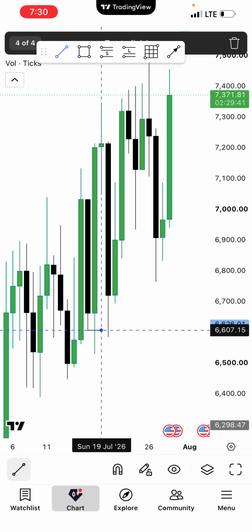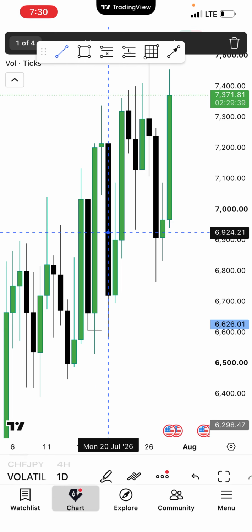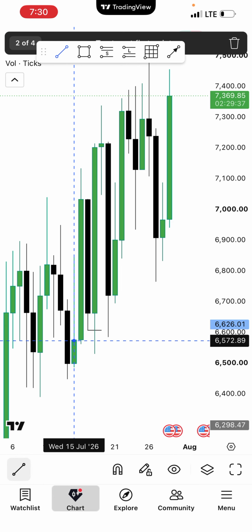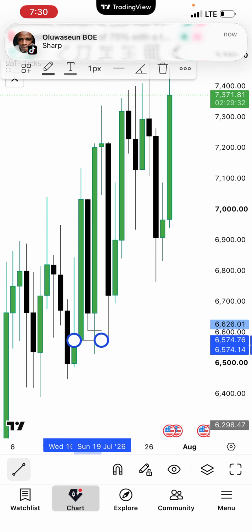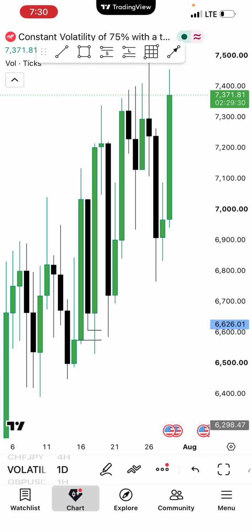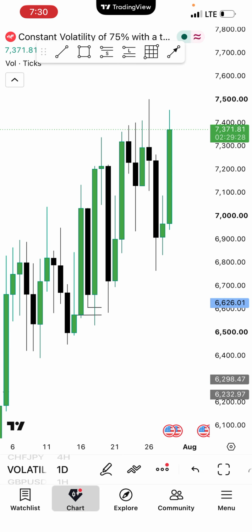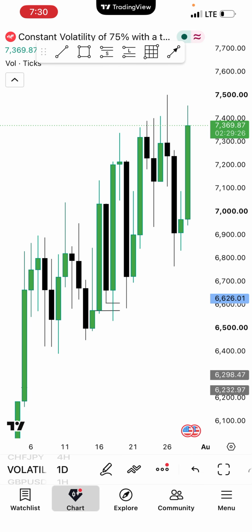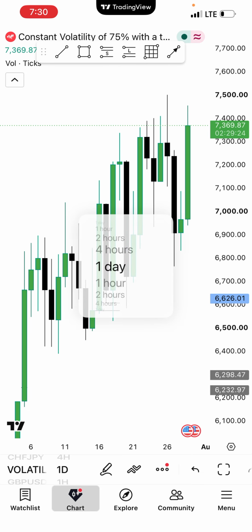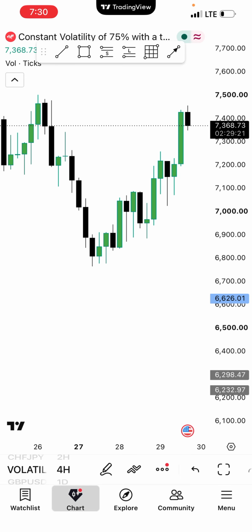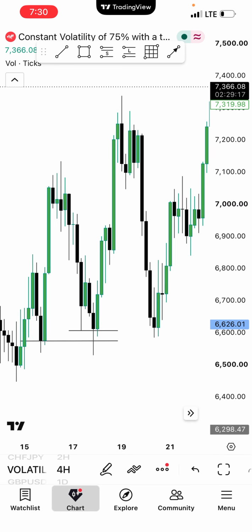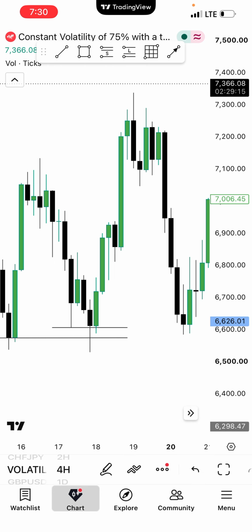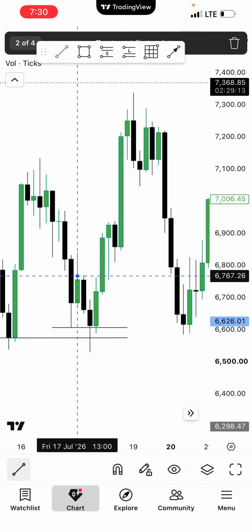You understand? So this is a shadow rejection, and for another confirmation, the rejection was coming from an OCL. So we move down to a lower time frame. I usually use 4 hours to check my breakout. So this is where the breakout occurs.